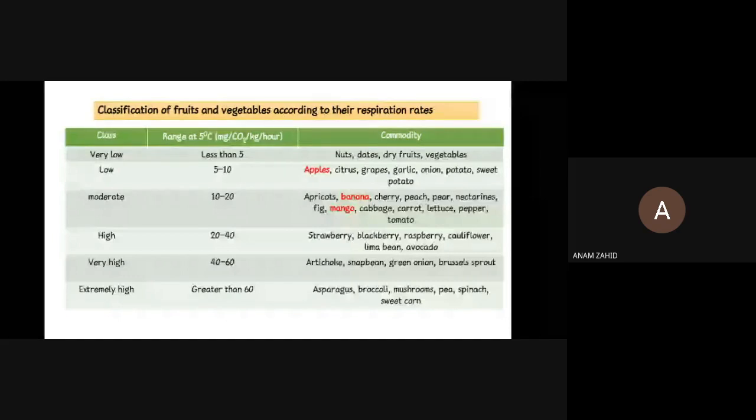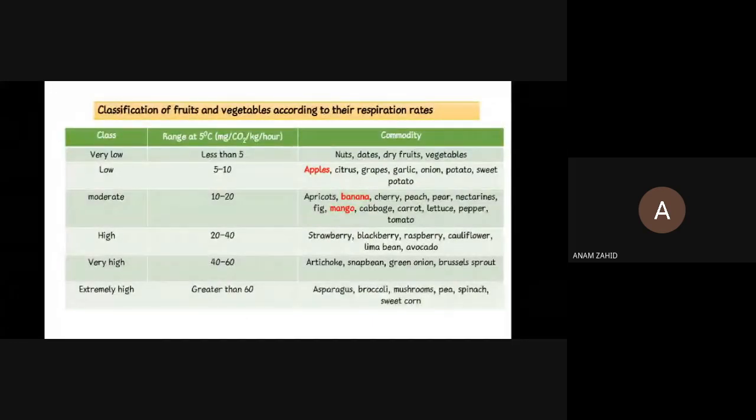When compared to respiration rate and ethylene evolution rate, banana and mango always belong to moderate. You keep this in mind, banana and mango always belong to moderate rate in both respiration rate and ethylene evolution rates. But in apple, when we come to respiration rates, it belongs to low category, whereas in ethylene evolution rates it belongs to high category. I'll come to that next.